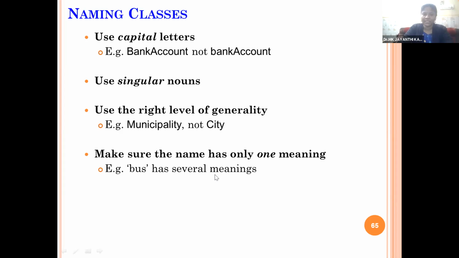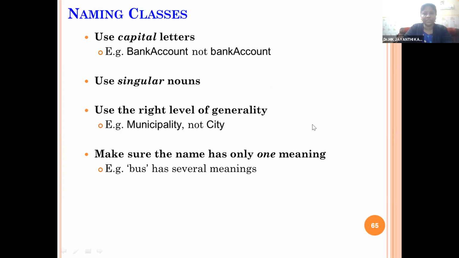Say bus has several meanings. So if you want to specify a particular motor vehicle as bus, you specify whether it is a public bus, an air bus, or a tourist bus, or a travels bus. So you can use the proper name while naming any classes. So these are the major standards which we need to follow while naming any class.